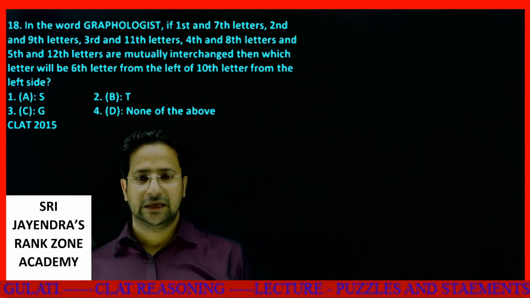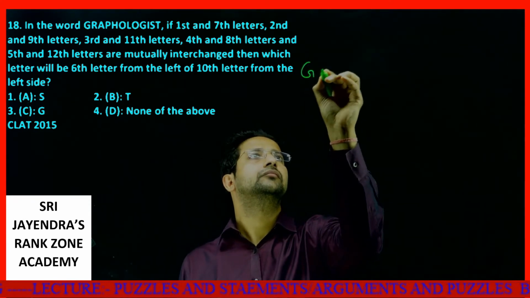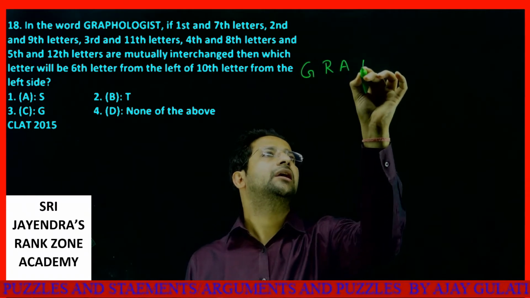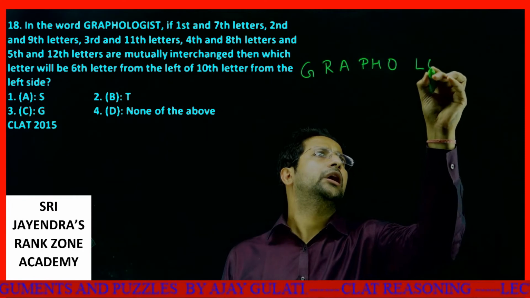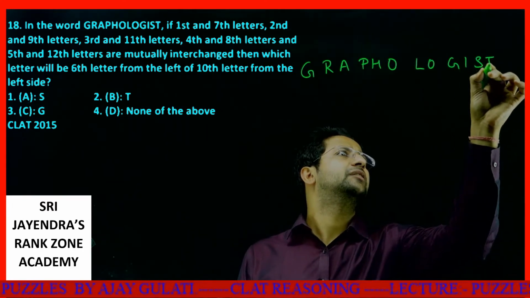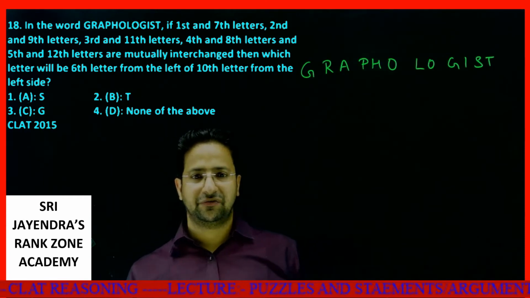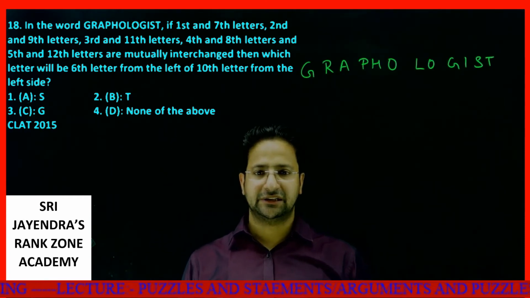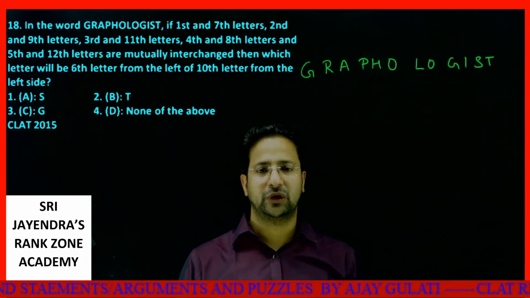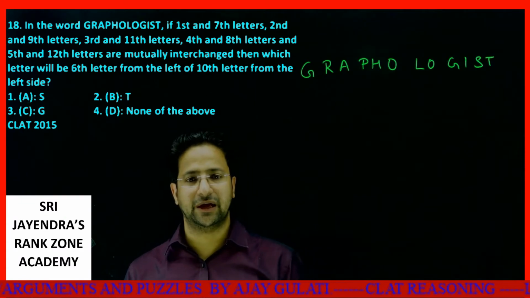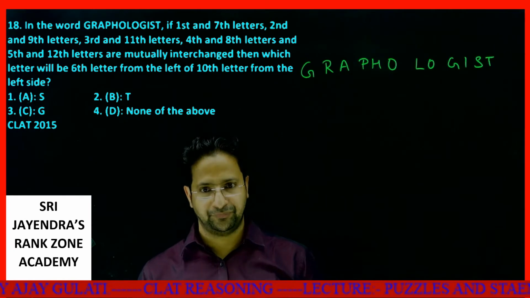The next one is, in the word graphologist, G-R-A-P-H-O-L-O-G-I-S-T. In the word graphologist, if first and seventh letter, second and ninth, third and 11th, fourth and eighth, and fifth and 12th are mutually interchanged, then which letter will be the sixth letter from the left of the 10th letter from the left side?